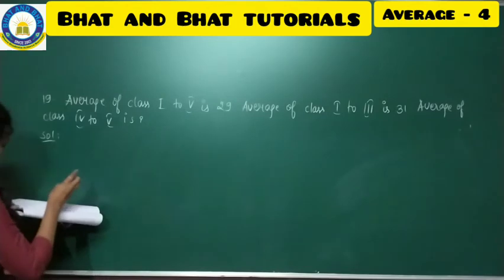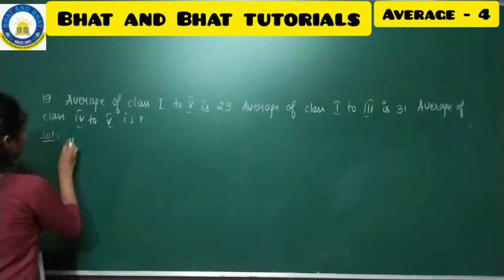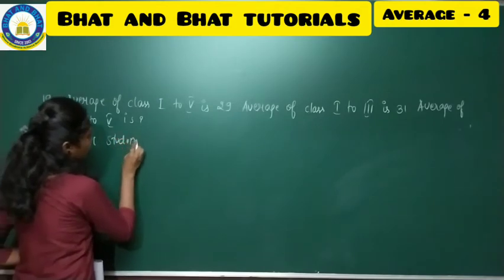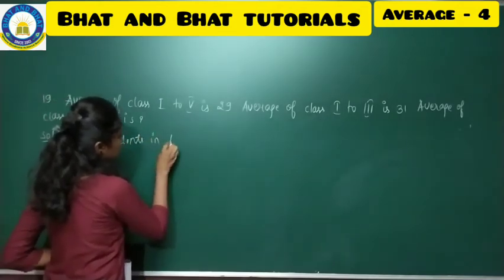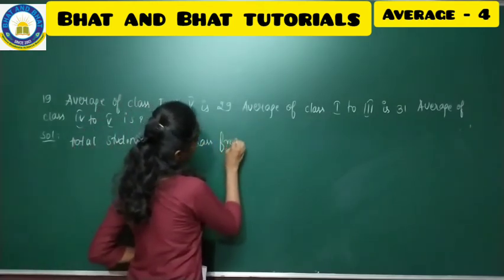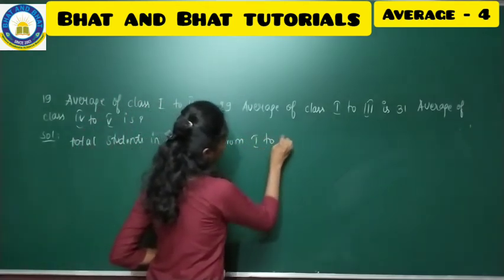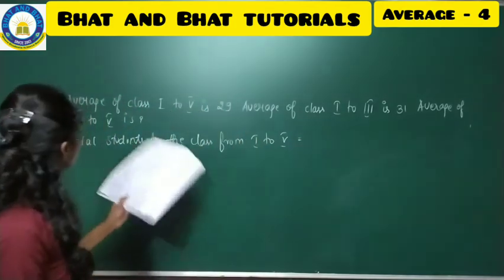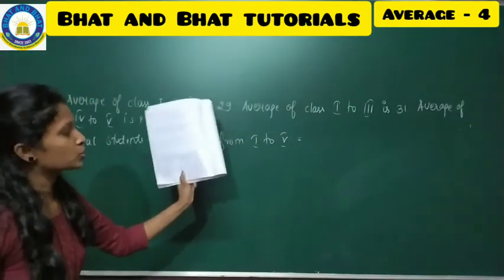Total students in the class from 1 to 5, that is 29 into how many? They have given directly the average is 29.